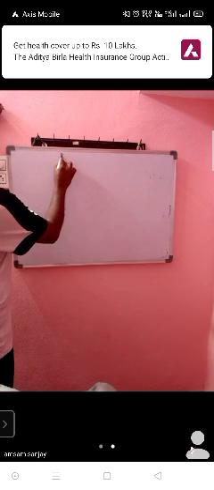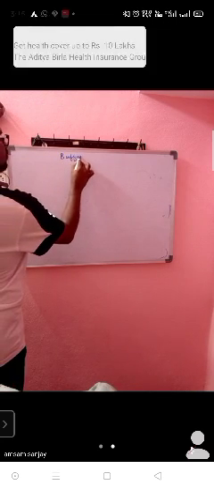Once again I'll write on the board all together. Can you see? Very important, from this NEET question will come. See here, buffer solution. Simple buffer solution.